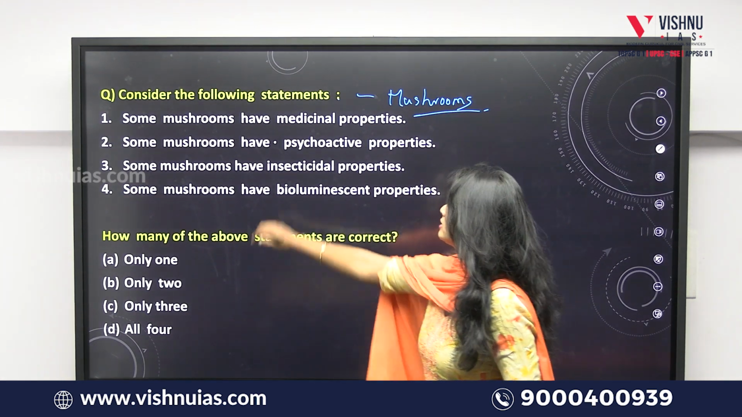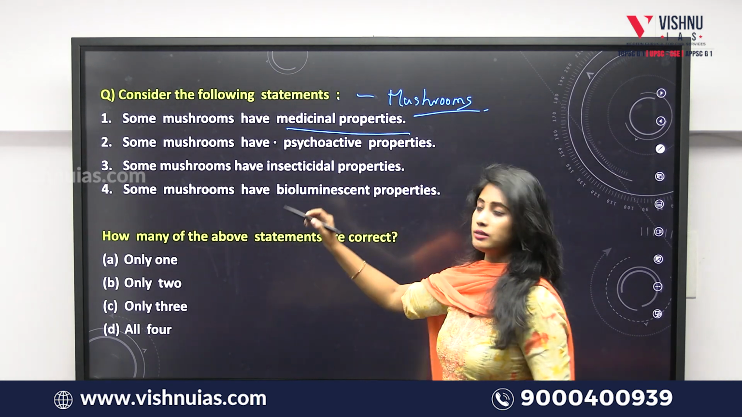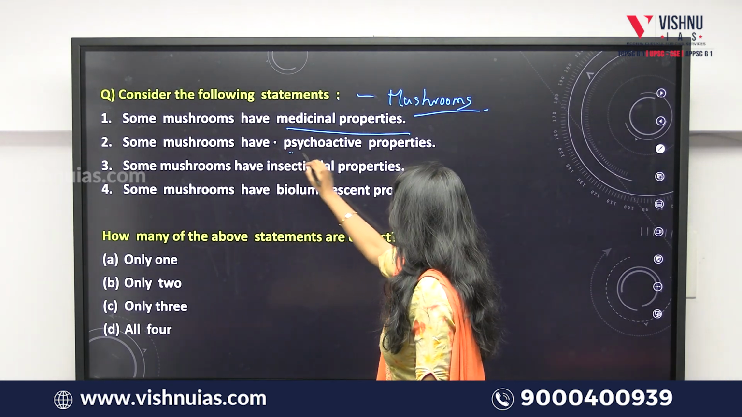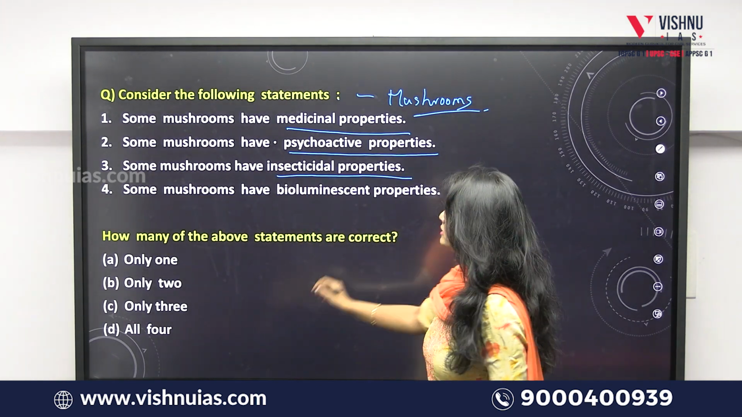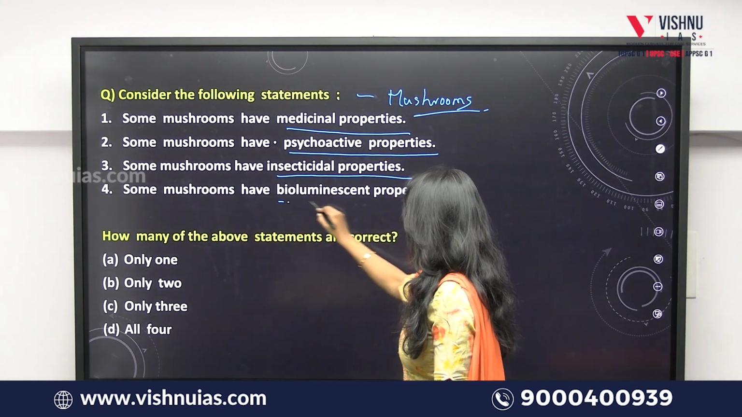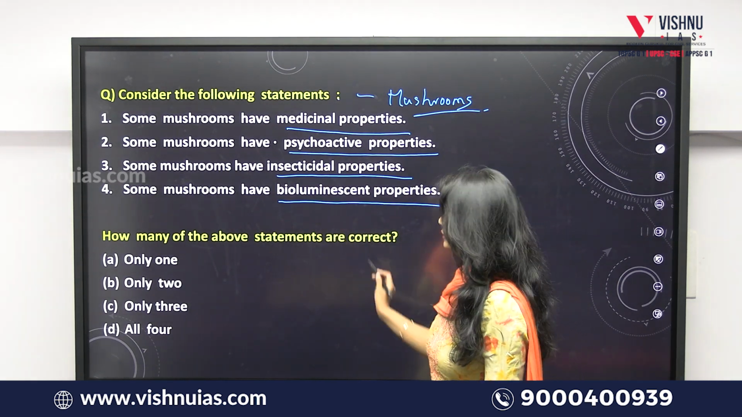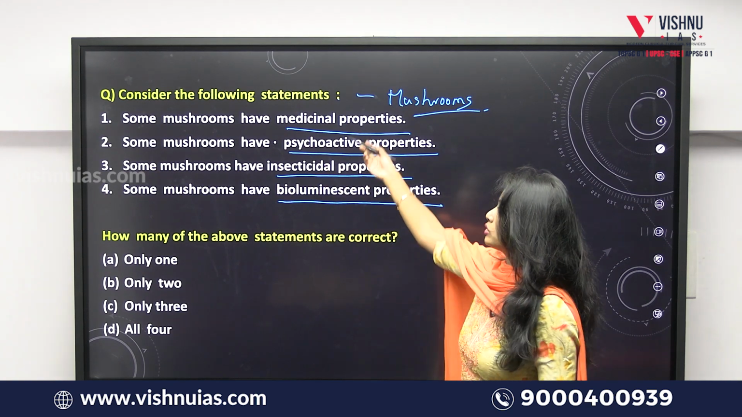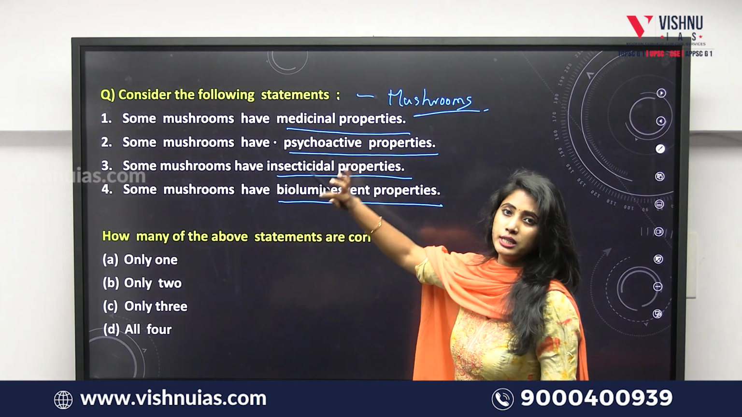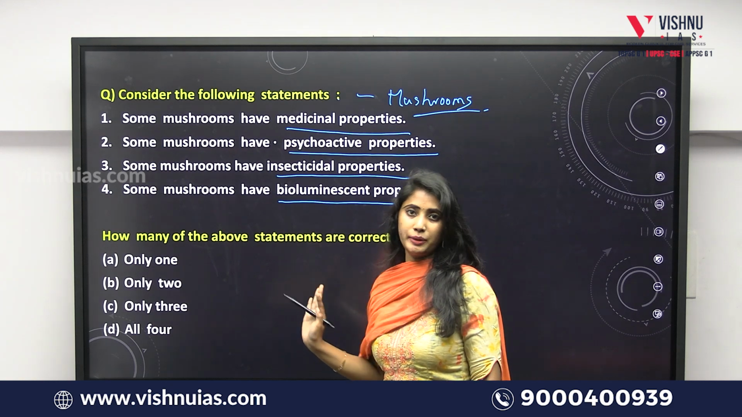What is the question? Some mushrooms have medicinal properties. Some mushrooms have psychoactive properties. Some mushrooms have insecticidal properties, whereas some mushrooms have bioluminescent properties. How many of the above statements are correct? Okay, only one statement, only two statements, only three statements, or all the four statements are correct is the question being asked by the UPSC.